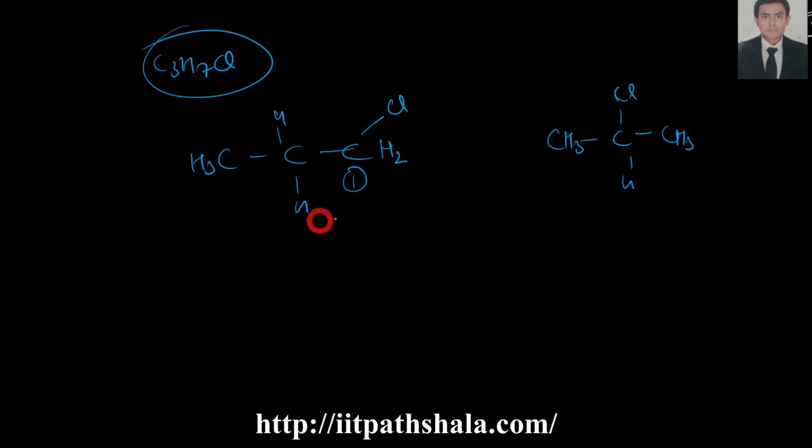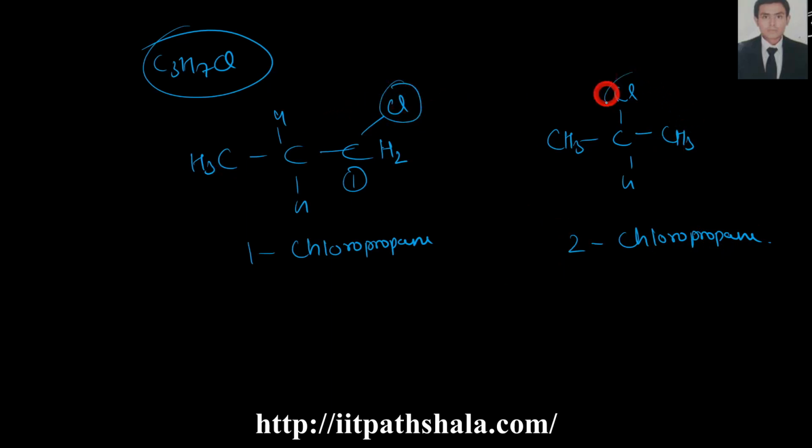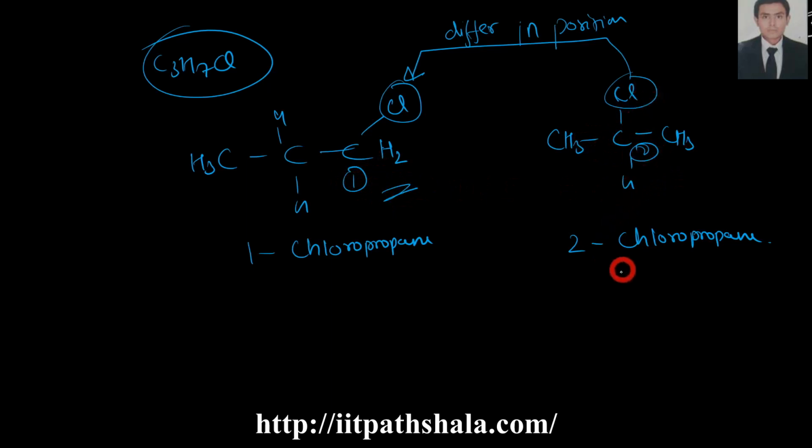So this one is 1-chloropropane, and this is 2-chloropropane. Okay, guys. So this is a typical example of positional isomerism because of the difference in position of your Cl group. They differ in position. It's at the first position in this isomer and at the second carbon in this second isomer.